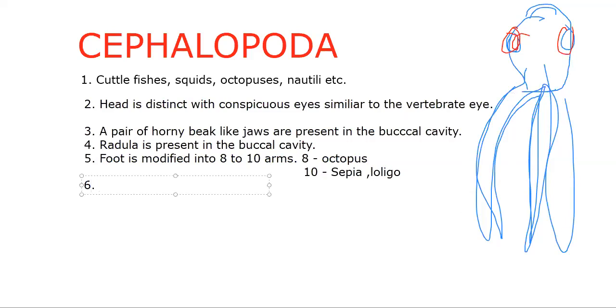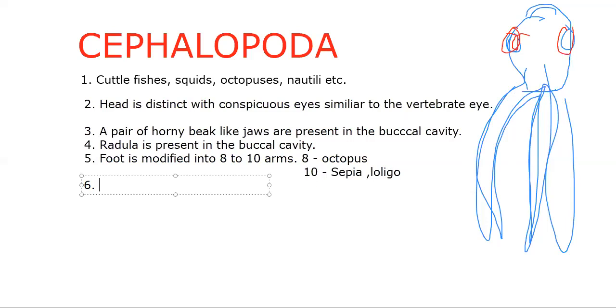Okay. So sepia is a cuttlefish. Loligo is called squid. We'll see in the end the common names of these individual organisms. Then about the foot, what is the speciality of the foot here? The foot is provided with suckers present around the mouth.